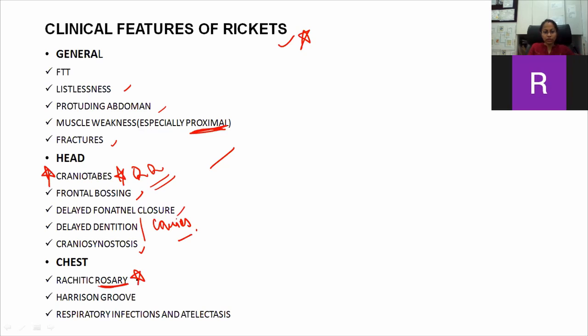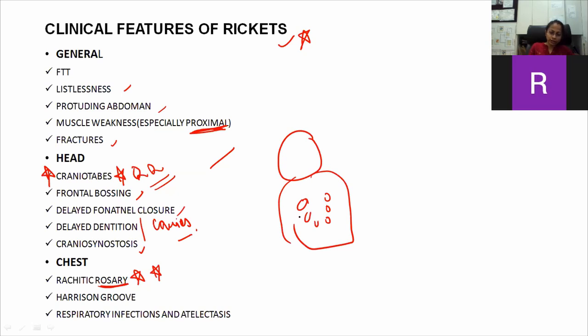This is very important. Rachitic rosary is basically, imagine this is a child. In the rachitic rosary, there is prominence of the costochondral junction. And the most important point is it's a non-tender prominence. It's different from the scorbutic rosary in that it is obtuse and non-tender. Scorbutic rosary is angulated like this and it is tender.